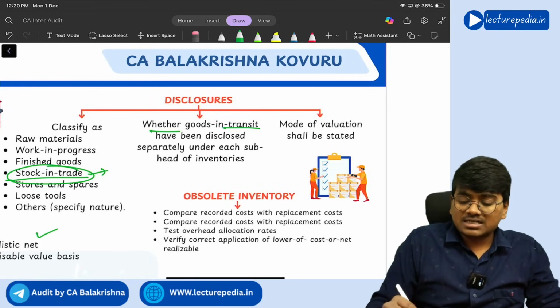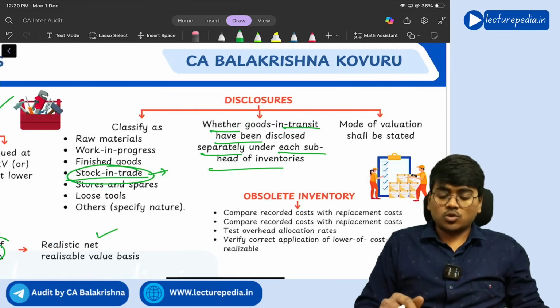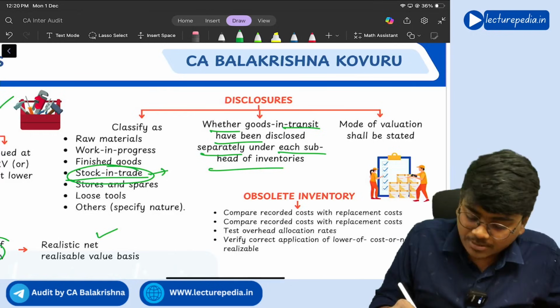Next, whether goods in transit have been disclosed separately under each subhead of inventory. So if at all any goods are in transit as on 31st March, that should be shown separately for each item.